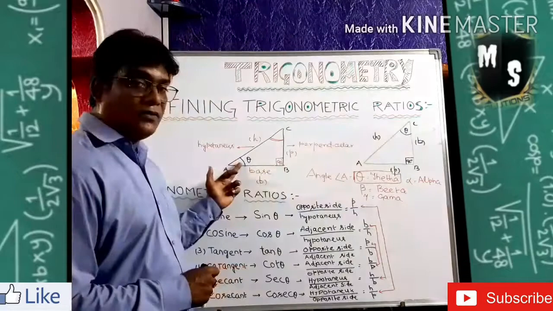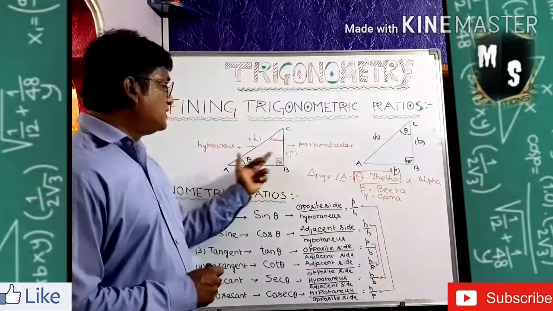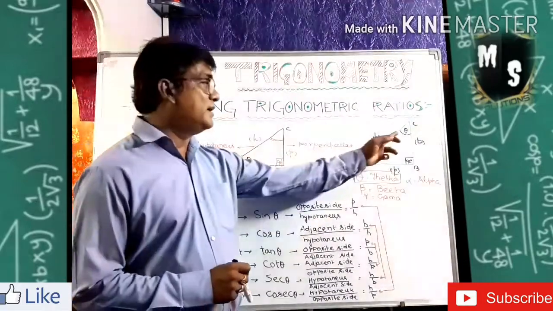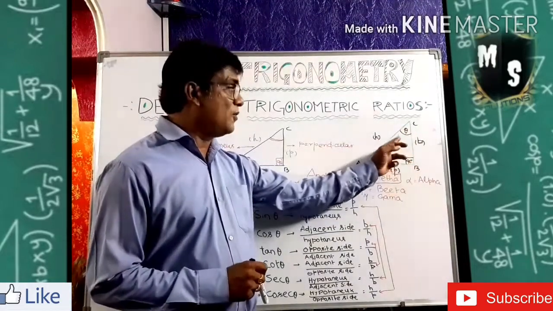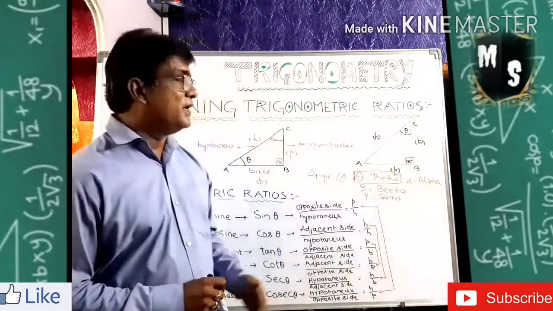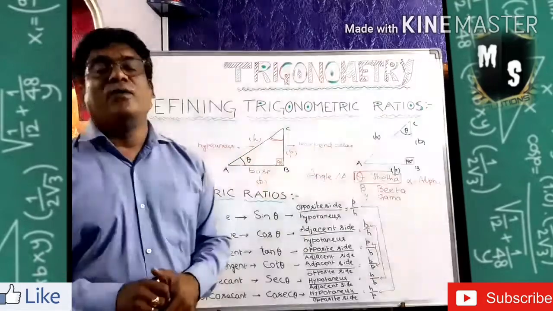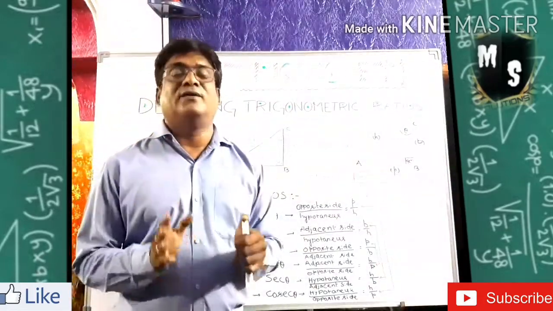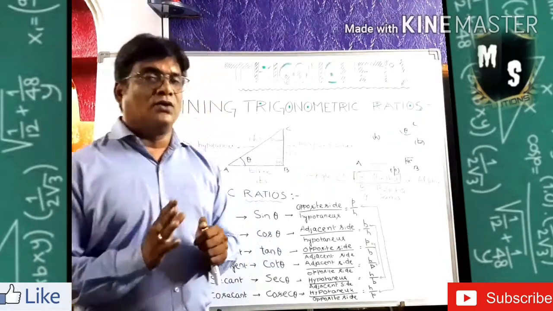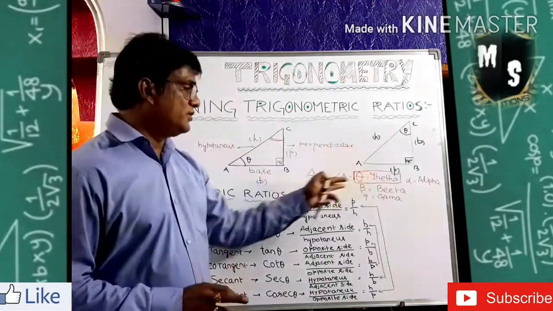Position of the theta is down, then this is the base, and the opposite side is the perpendicular. The theta related side is the base, and the opposite side is always the perpendicular. If you name like this, then it will be easy for you to understand where is the perpendicular, where is the base, and where is the hypotenuse. So right now I hope it is clear to you.